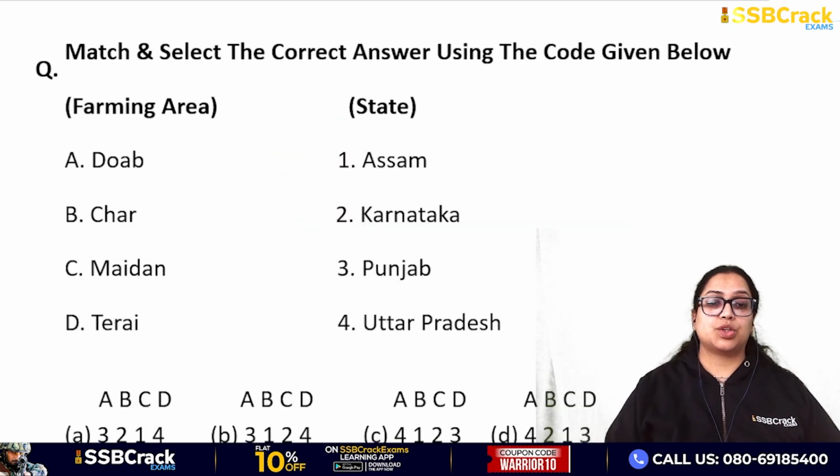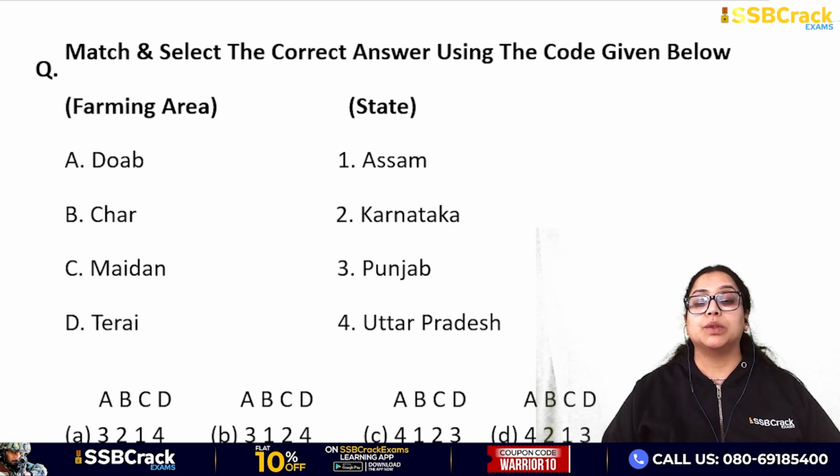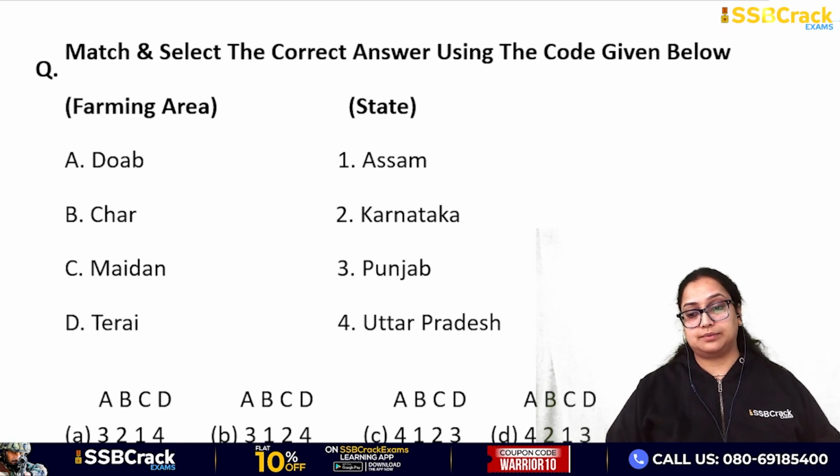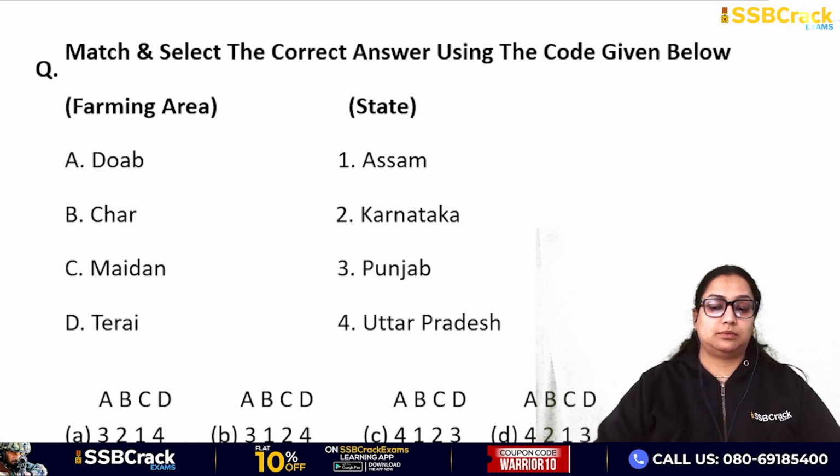Next question. Here we are given some states and some farming areas, which you have to match: Assam, Karnataka, Punjab, Uttar Pradesh, with Dwab, Cha, Maidan, Terai. What will be the answer?